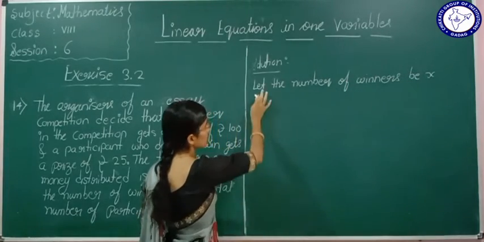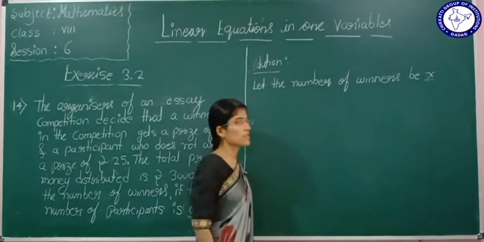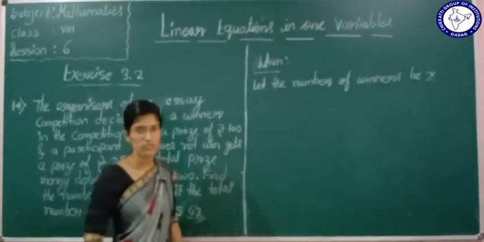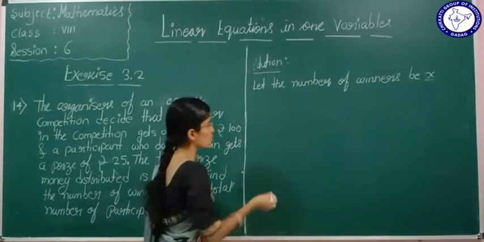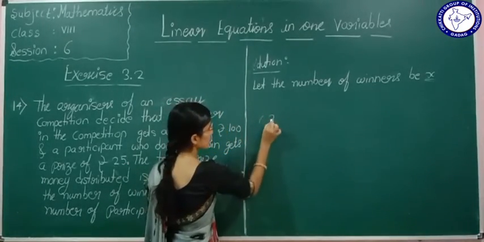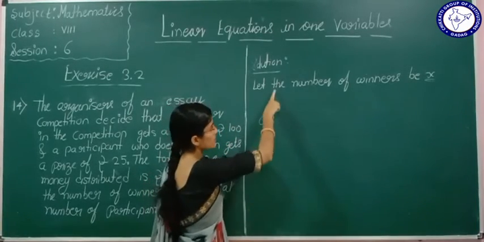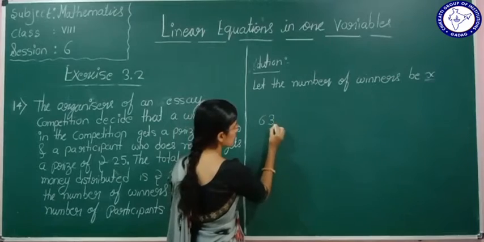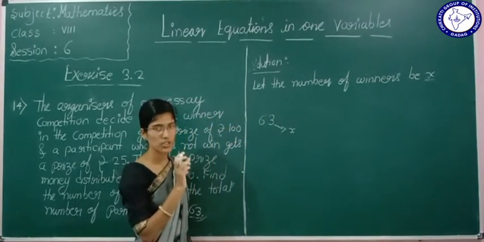See here, let the number of winners be x. They told us to find out how many students won the competition. We don't know, that's why we assumed it as x. We know total 63 students are there. Let x be the number of students who won the competition.